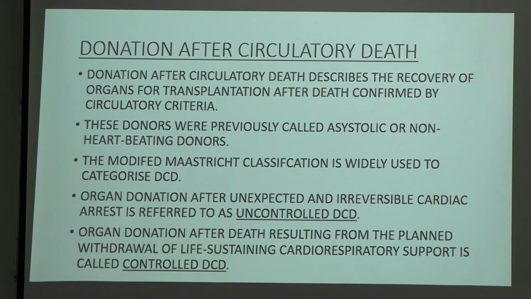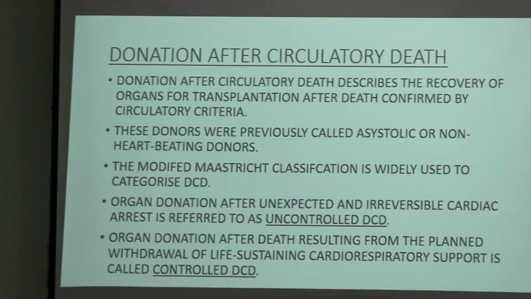We are talking about DCD, donation after circulatory death. Now DCD is classified into two types. First is uncontrolled DCD and another is controlled DCD. What is uncontrolled DCD? Organ donation after unexpected and irreversible cardiac arrest is referred to as uncontrolled DCD. Then what is controlled DCD? Controlled DCD is organ donation after death resulting from the planned withdrawal of life-sustaining cardiorespiratory support. Is it clear to everyone?